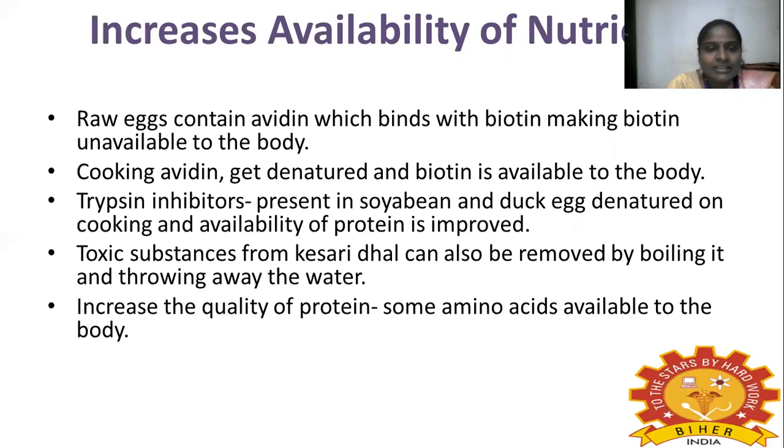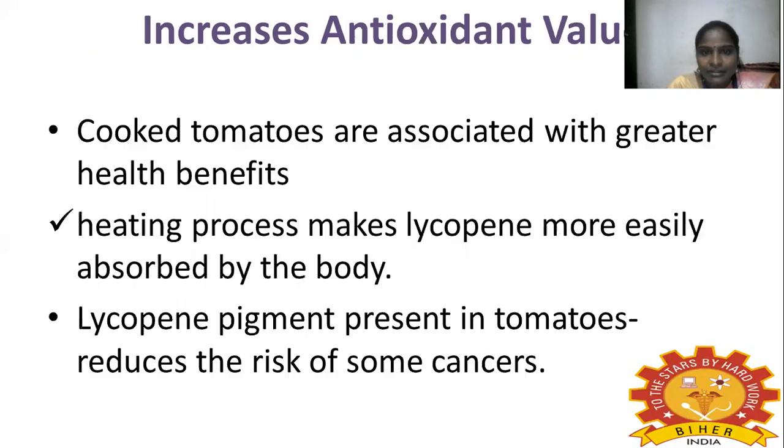Toxic substances from kesari dal are also removed by boiling and throwing away the water, which increases the quality of protein. We can increase the quality of protein by cooking, because some amino acids become available to the body. They are very important and must be supplied from our diet. So this is increased availability of nutrients.